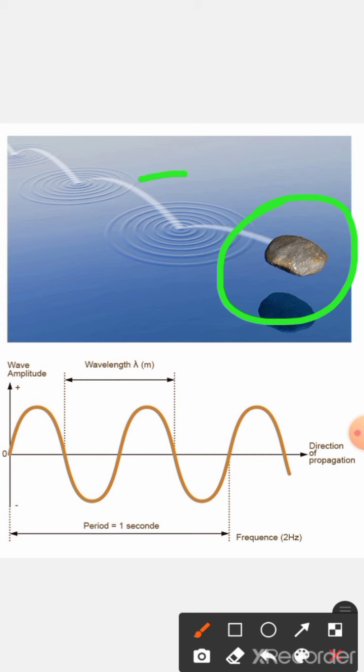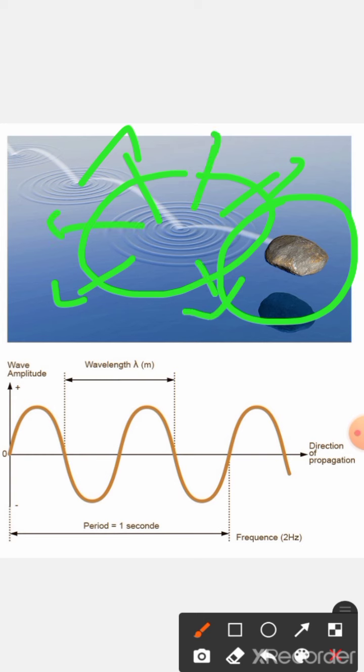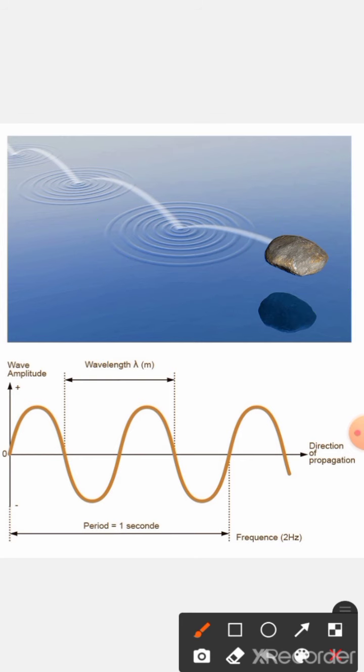So here you can see the disturbance traveling in this medium in all directions uniformly, because it's water. It's not always the same, but in the case of water we can say that it would be the same all around. So these circular disturbances traveling are waves, water waves.